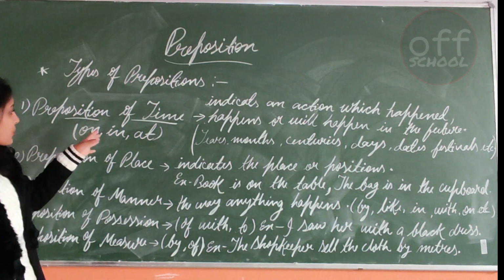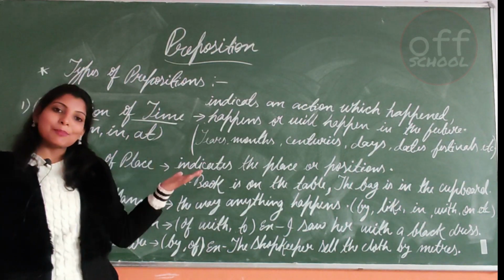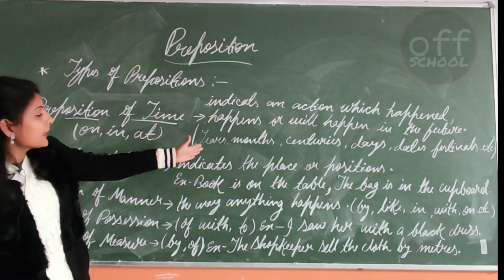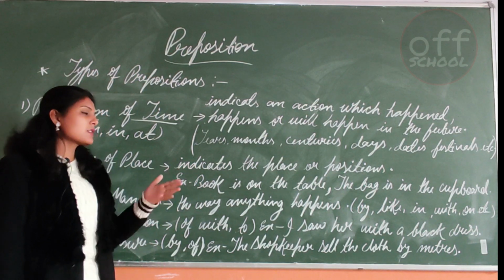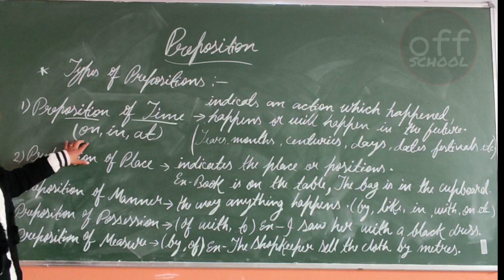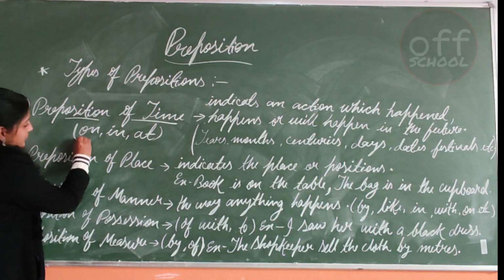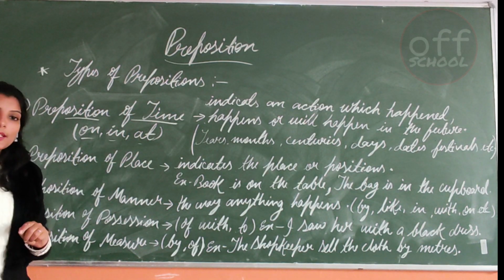It includes years, months, centuries, days, dates, festivals, like this. And we use on, in, at for denoting all these things.